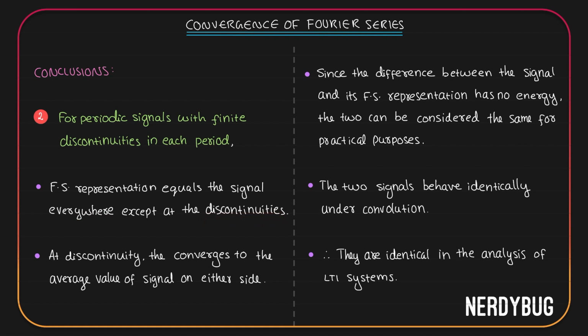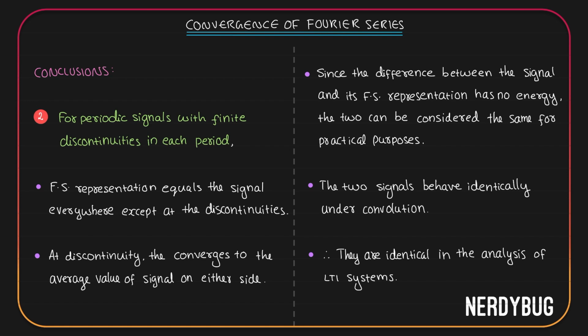What happens at the discontinuity is this: it will converge to the average value of the signal on either side. For example, if you have a square wave that looks like this, the Fourier series will have a problem at these 2 points. So, at these 2 points, it will approximate a value that is equal to the average of the value over here and over here.